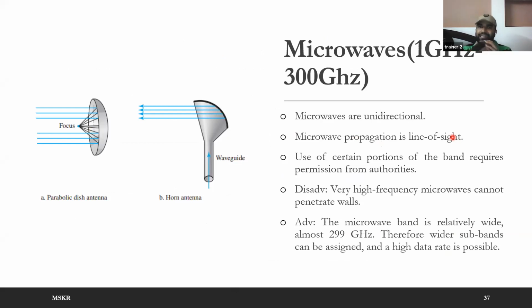That's the reason they can penetrate through the walls and buildings. But in that same band, the high frequency signals are used by, say, dish TVs. Tata Sky, Sun Direct, all these people are using microwaves on the higher scale.